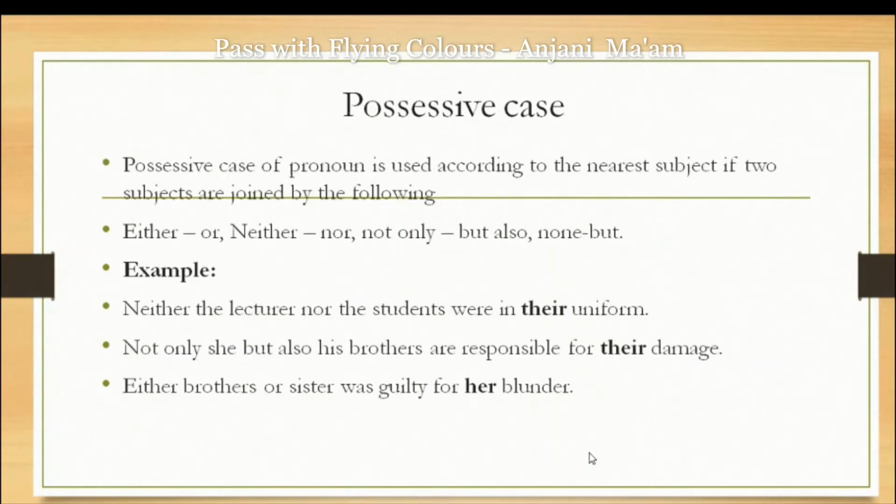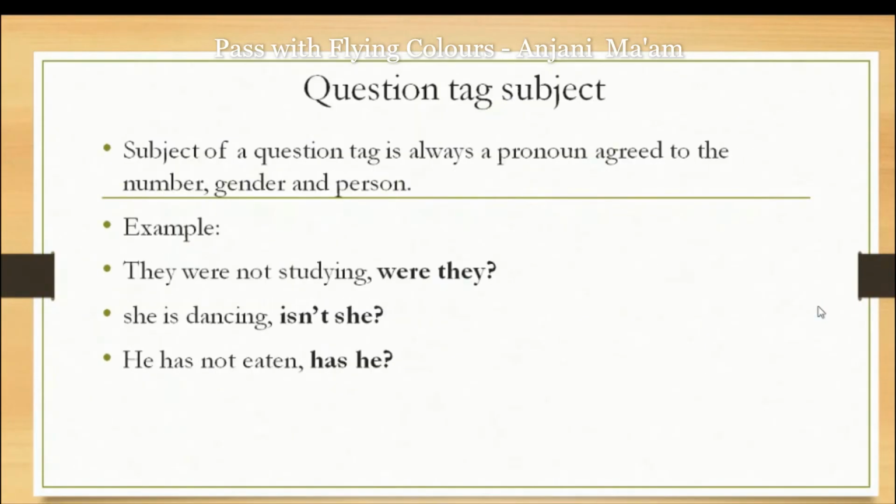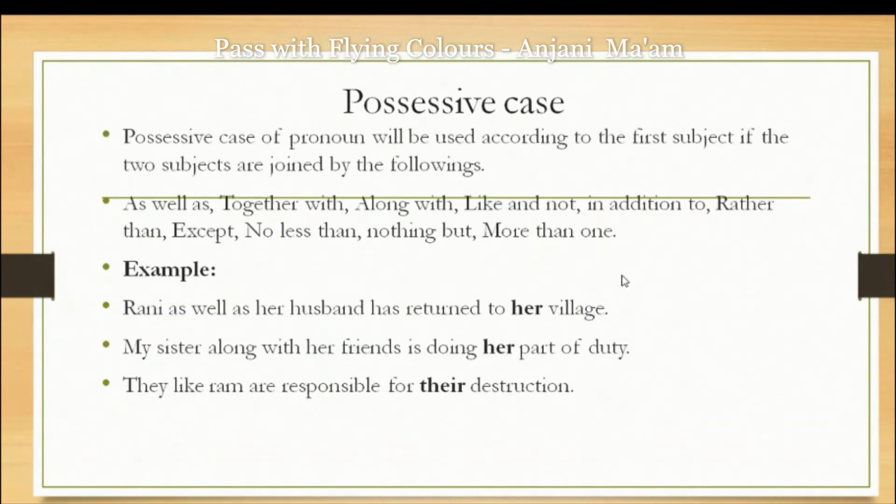So remember these conjunctions. Next also, possessive case of pronoun is used according to the nearest subject if two subjects are joined by the following. In the earlier slide we discussed as well as, together with, along with, like and not, in addition to, and their rule was different.